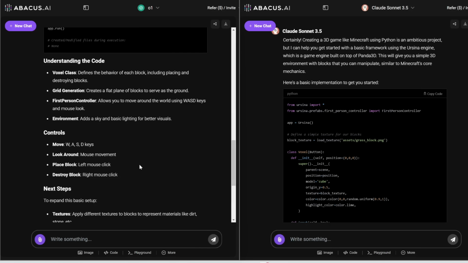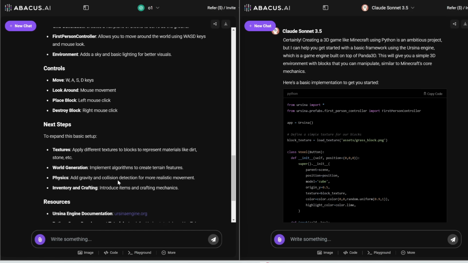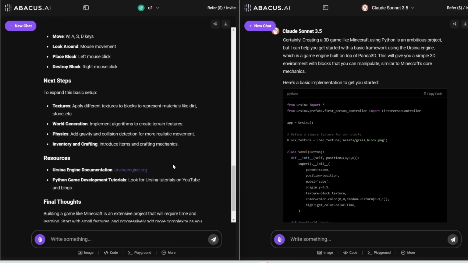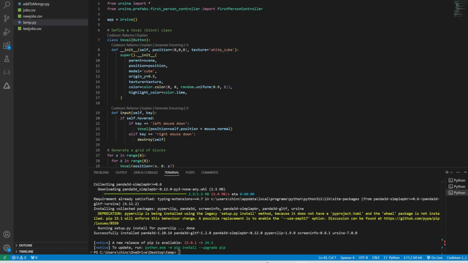And note that it also gives me instructions on how to use it. So I can use these keys to move around. I can use the mouse to look around. I can use a left mouse click to place a block, right mouse click to destroy a block. Wow. And then next steps to expand this basic setup: I can add different textures, I can implement algorithms to create terrain features, etc. But let's just go ahead and run this first and see if it works.